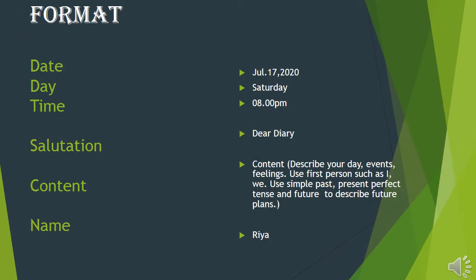Their format is given. How can you write a diary? At first you have to write the date. You will write the month name first, then the date, then a comma, then the year. After writing the date you have to write the day. In day you can write the full name of the day and then the time. In time you have to write only night time.